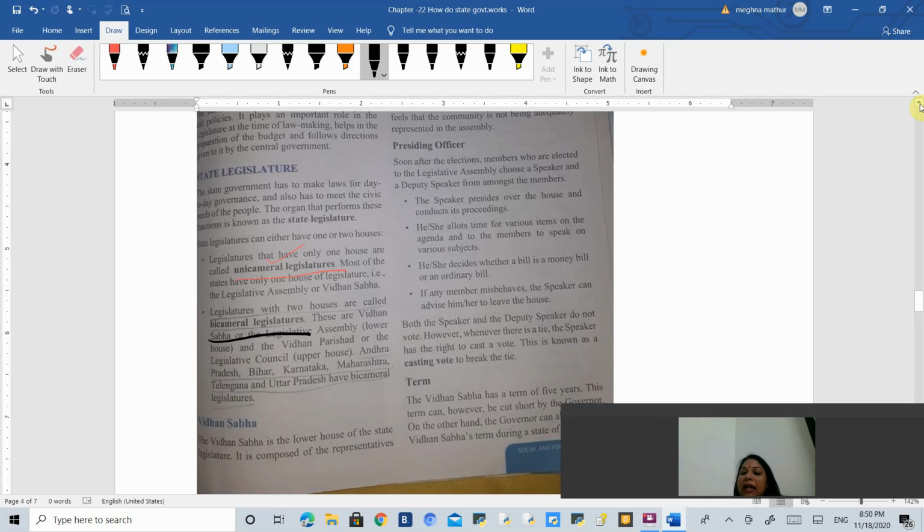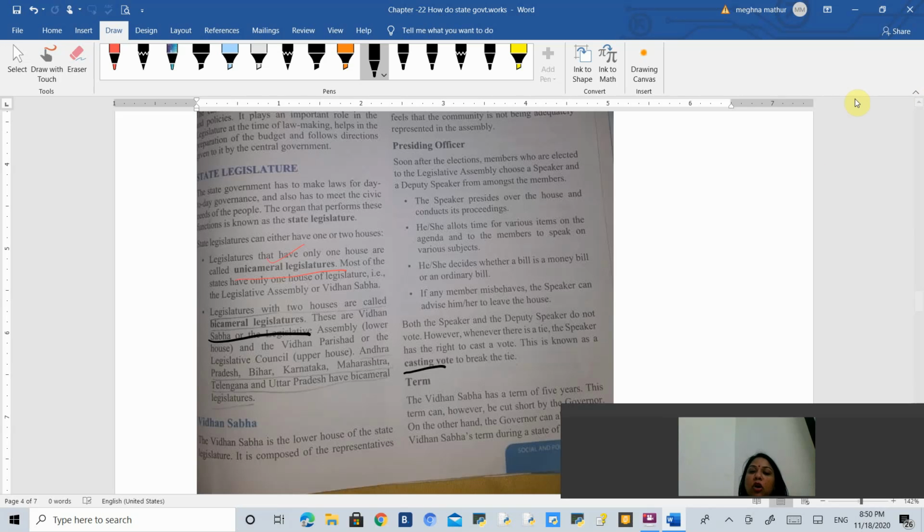Although a speaker and deputy speaker are not normally allowed to vote, in this kind of condition the speaker may give the vote. His vote will decide whether the bill will be passed or not. This is called a casting vote. So the speaker will give the vote only in such tie-breaking conditions.